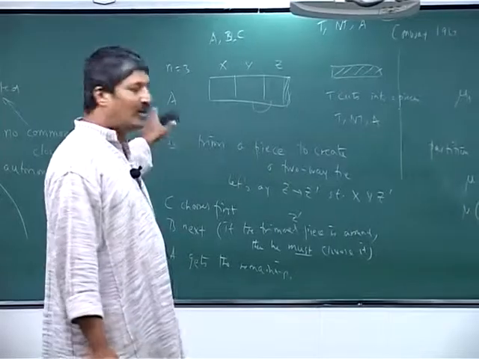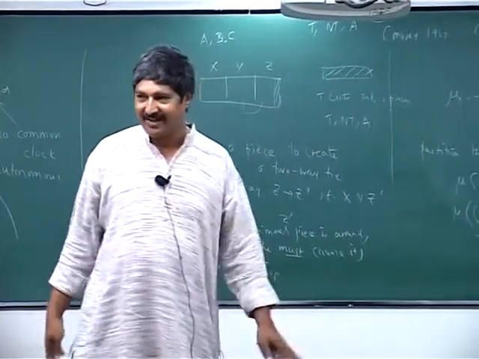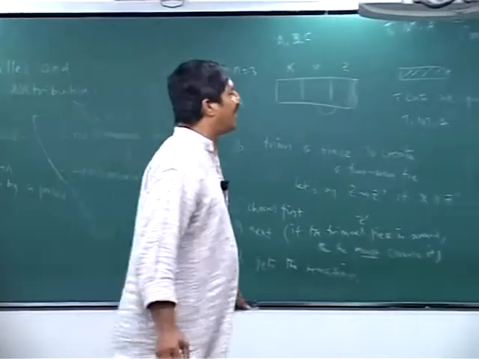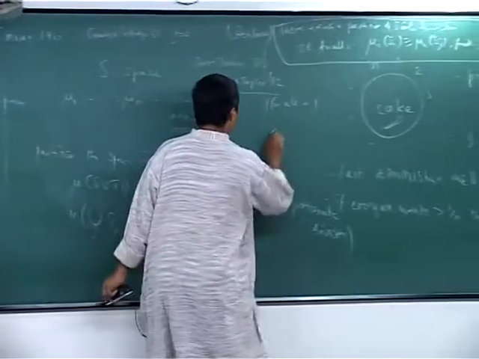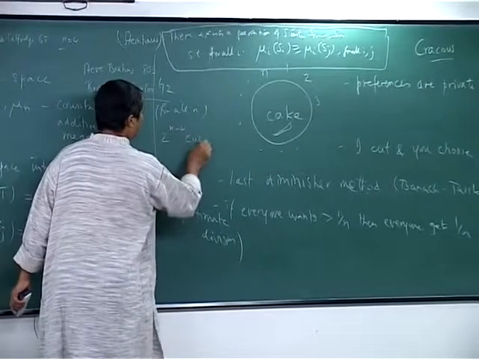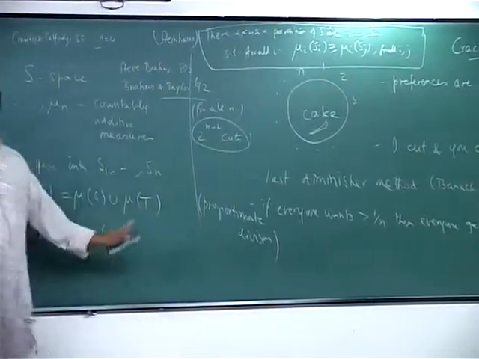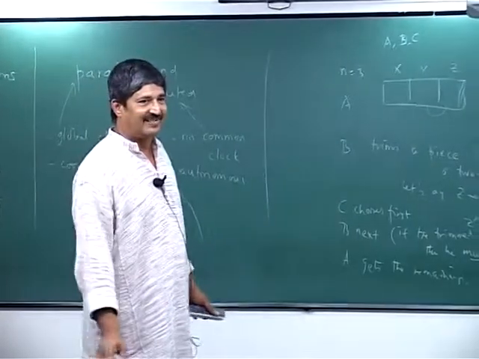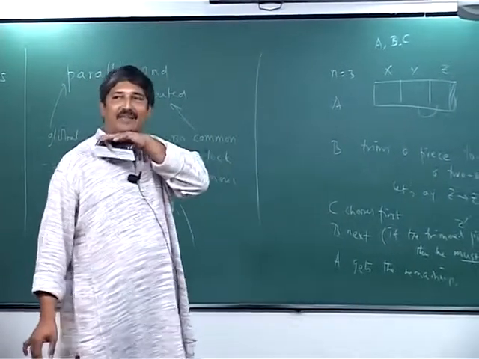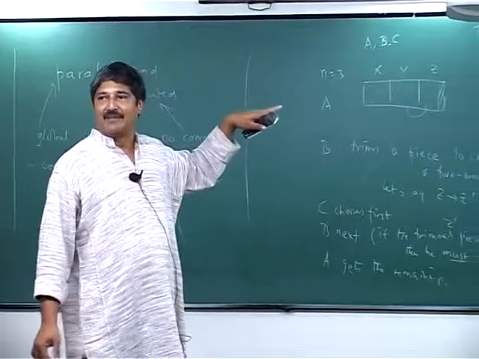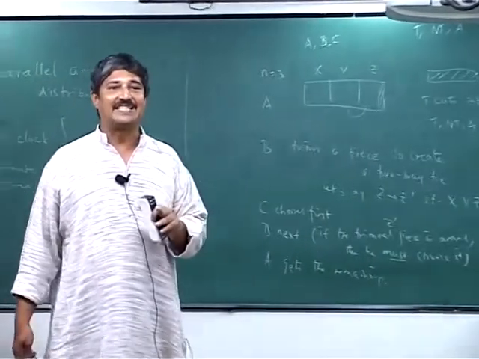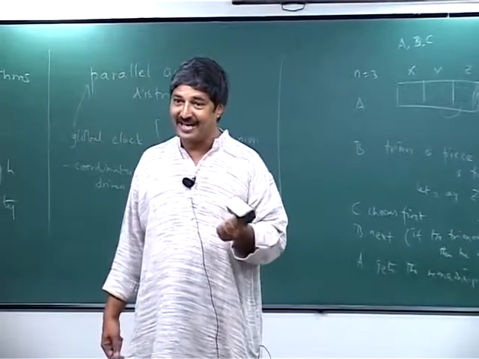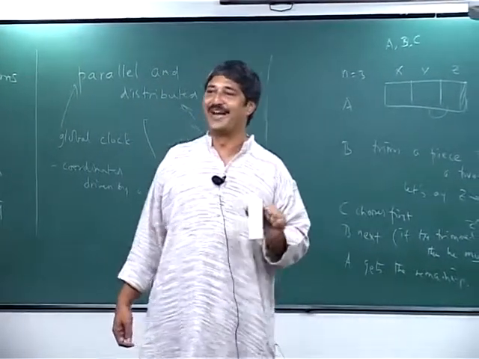Now, I do not want to tell you the algorithm, but if you remember in the case of n equal to 2, you start with 3 cuts. For n equal to 4, you start with 5 cuts. For the Brams and Taylor algorithm, for all n, it starts with 2 to the n minus 2 cuts. And then it works. It's a clever algorithm, interesting algorithm, not my main focus, so I don't want to spend time on that. But what is extremely interesting is that finding an algorithm which uses only polynomially bounded cuts, polynomial in n, is an open problem, to tell you that.